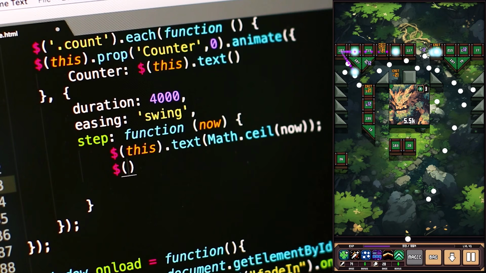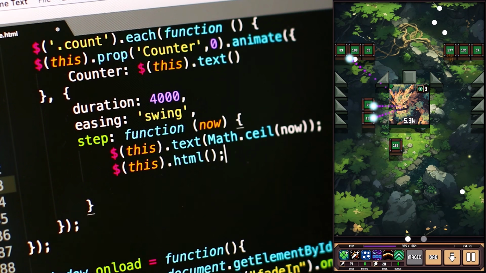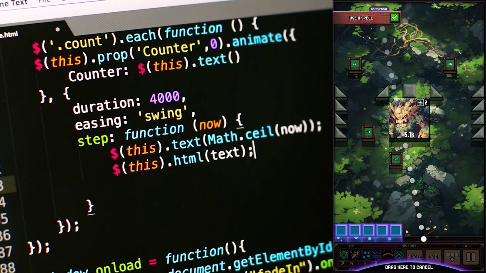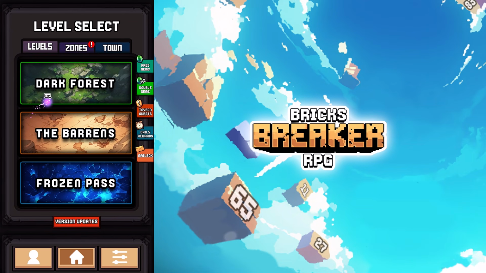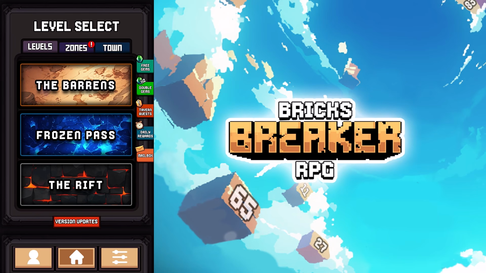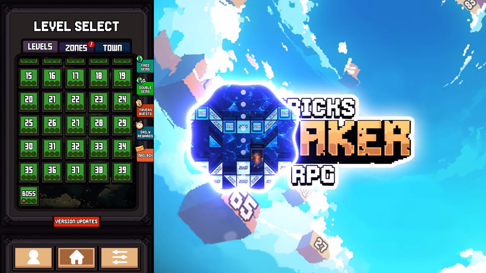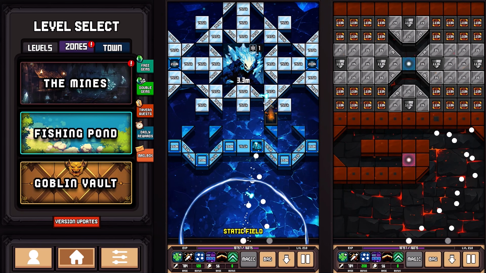This is actually my first ever project. I've never had any experience doing dev work or even designing games in the past. I've been playing games my whole life, but I've never actually made one before. So what is this game actually about? It's a classic brick breaker with an RPG twist. I basically grew up playing a game called Diablo. You've probably heard of it. It's very famous now. And I just loved everything about it.